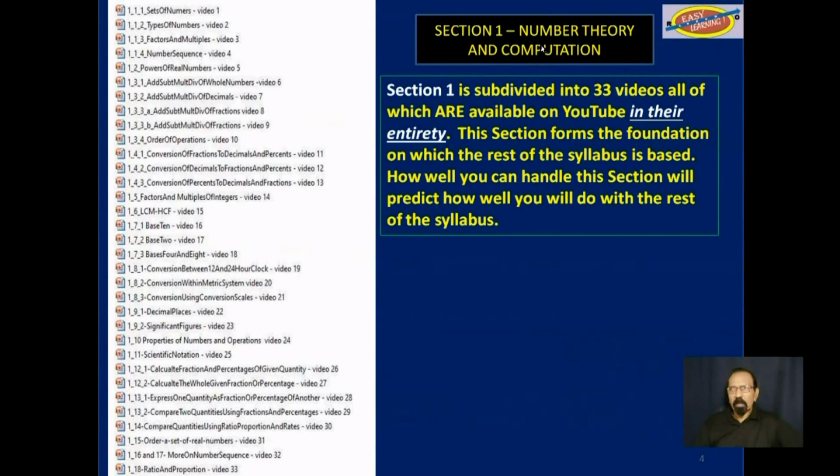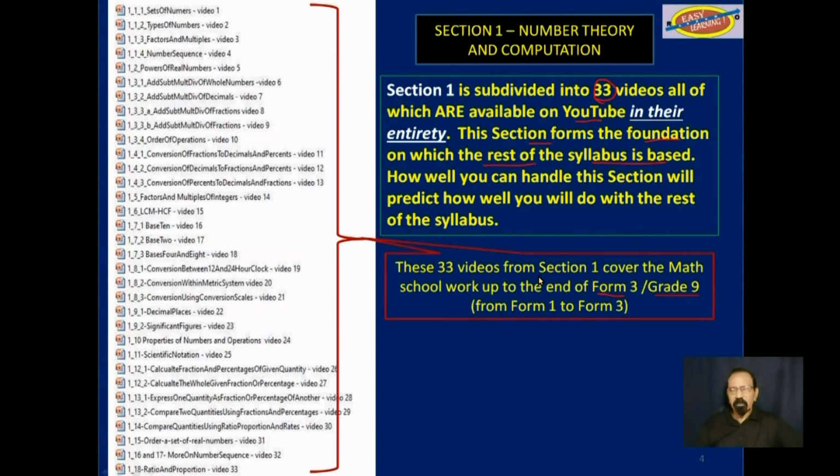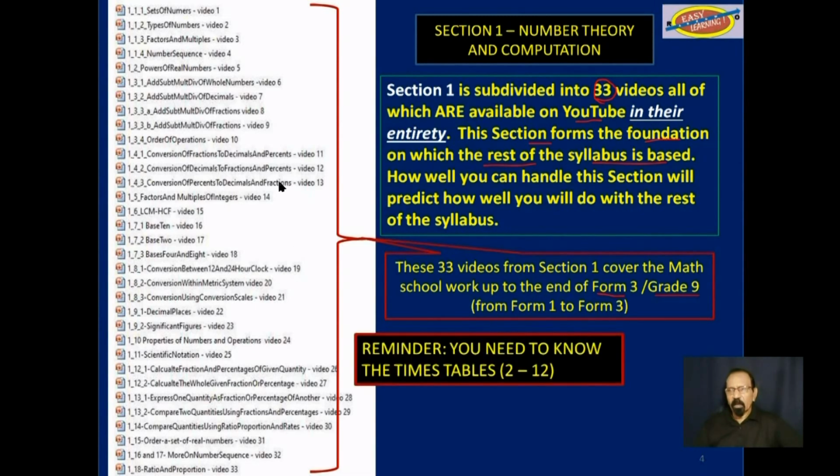From section 1, as I said, all 33 videos have been published on YouTube in their entirety, especially since this section forms the foundation on which the rest of the syllabus is based. And some of this work is even done in the upper classes in primary school, grade 5 and grade 6.